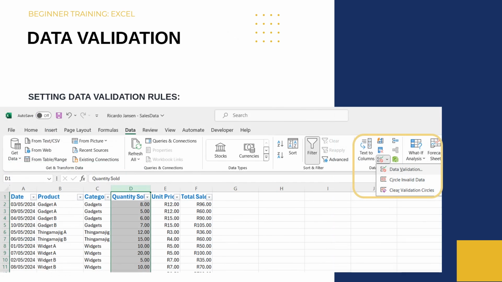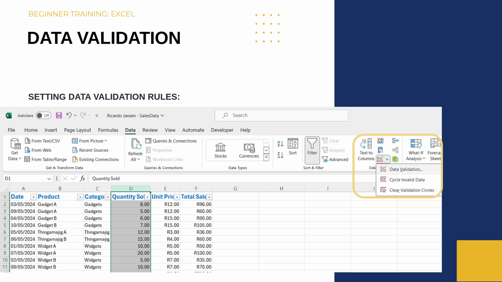Data validation ensures correct data entry. Data validation will allow only specific data to be entered into the cell or given cells based on what you have entered into it.